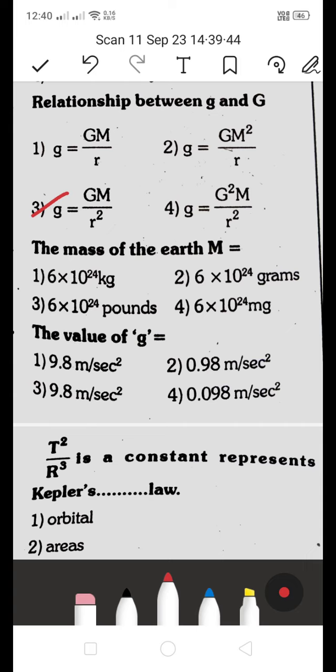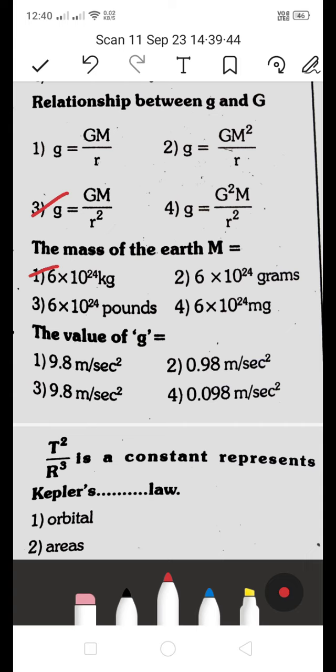The mass of the earth M is equal to how much? Is it 6 into 10 to the power of 24 kgs, or 6 into 10 to the power of 24 grams, 6 into 10 to the power of 24 pounds, or 6 into 10 to the power of 24 milligrams? The mass of the earth M is equal to 6 into 10 to the power of 24 kg. This is the right answer. This is the mass of the earth value.